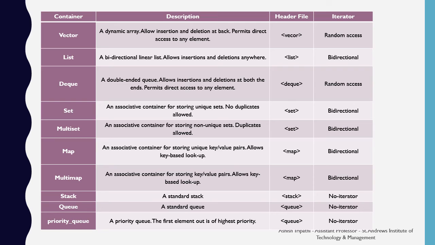Next container is a stack, which is a standard stack having the push and pop functionality defined inside the header file stack. It has no iteration. Similarly, queue is also a standard queue having the front and rear positions. It is defined under the header file queue. It has no iteration. And the last is the priority queue, which has the first element of the highest priority. It is defined inside the header file queue. It also has no iteration.